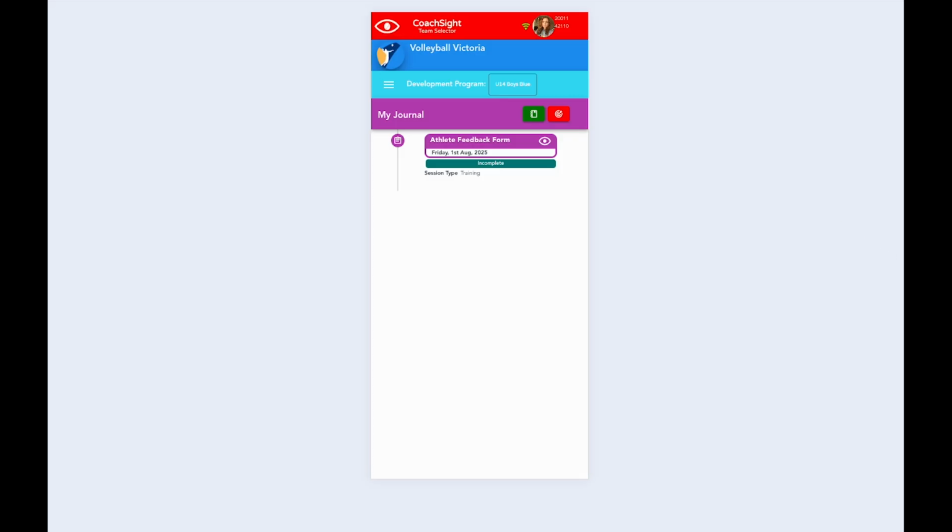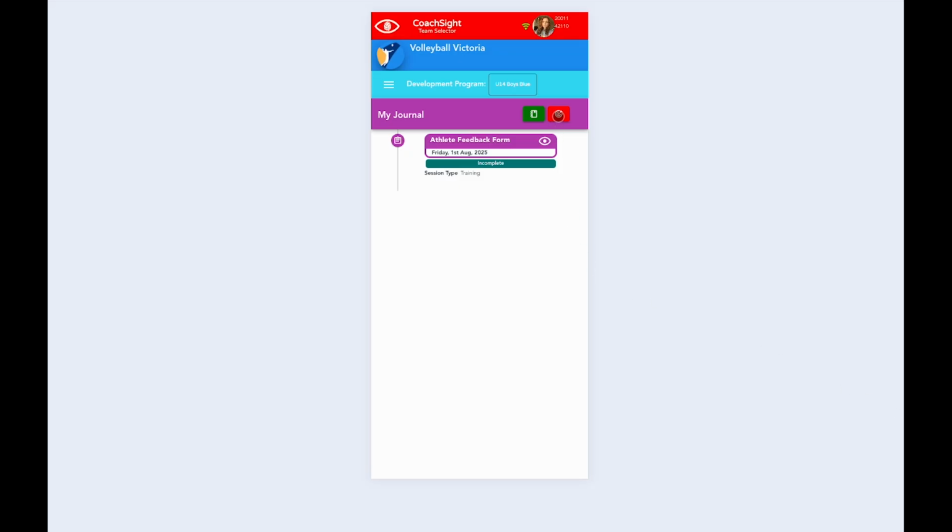Athletes can add reflections at any time. You could be thinking about the practice that you've been doing at home, and it could be just after training. Literally any time you'd like to make a note about something to do with your training and development, you can use your journal here to keep that note, just like a diary.